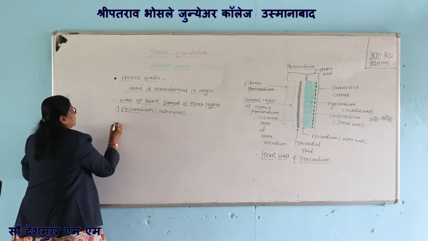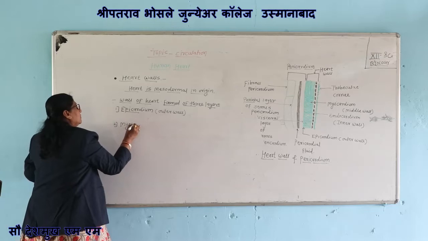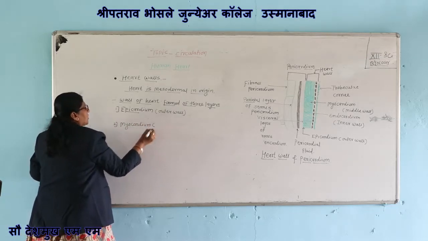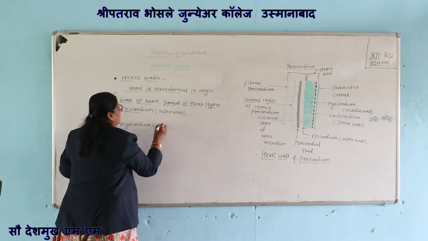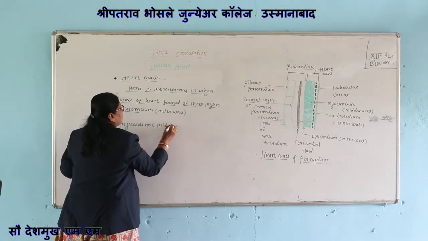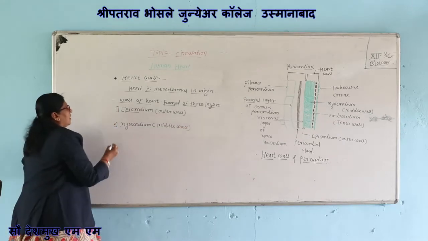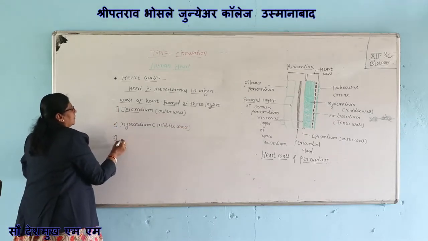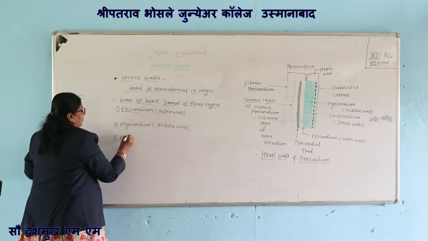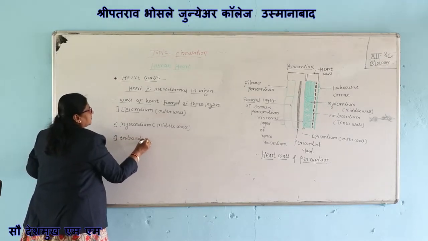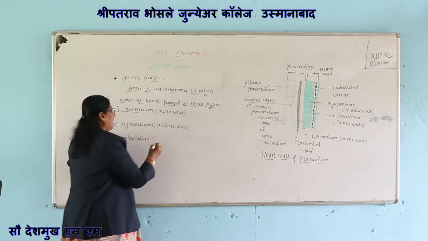Second is the myocardium, which is the middle wall. And third wall is the endocardium, or inner wall.